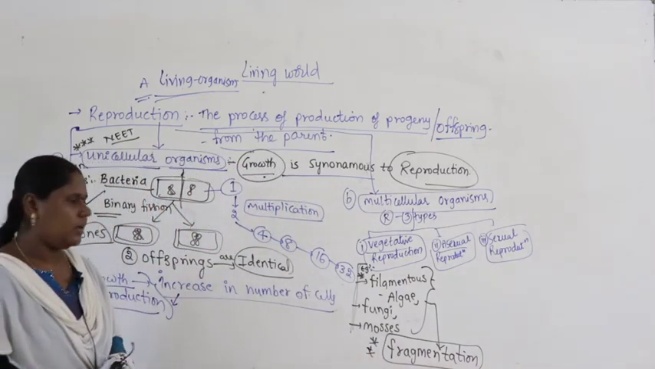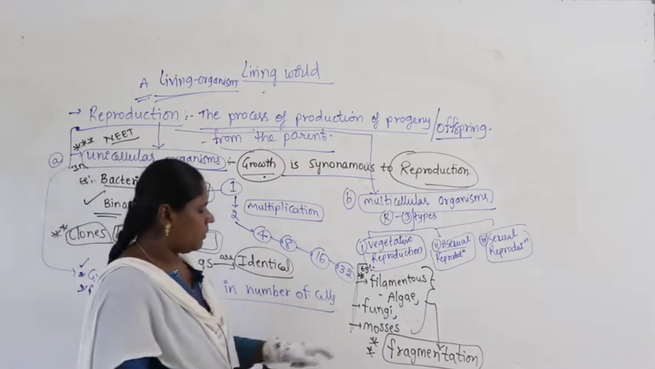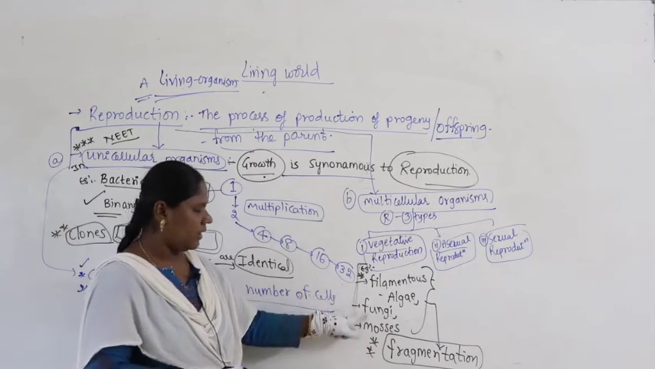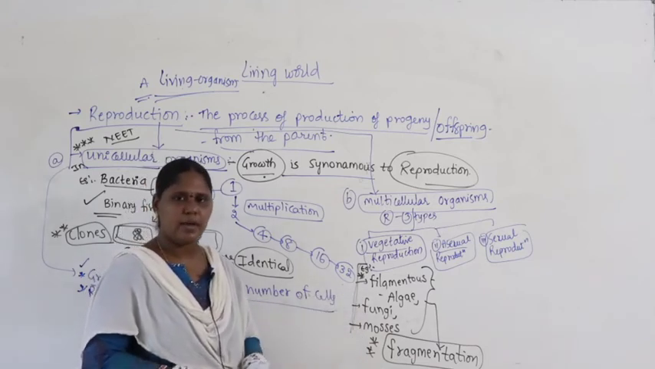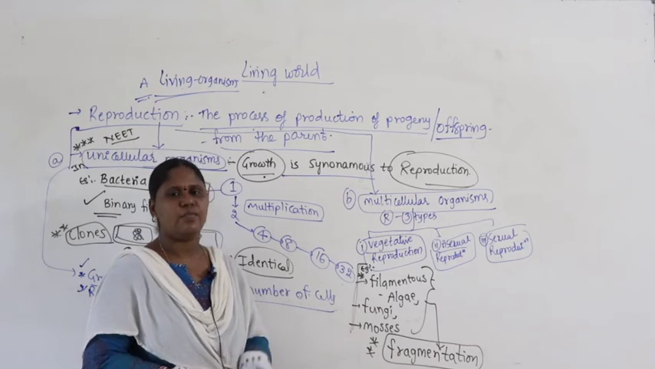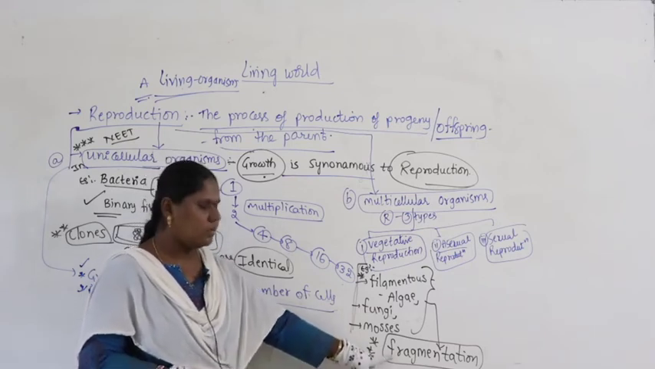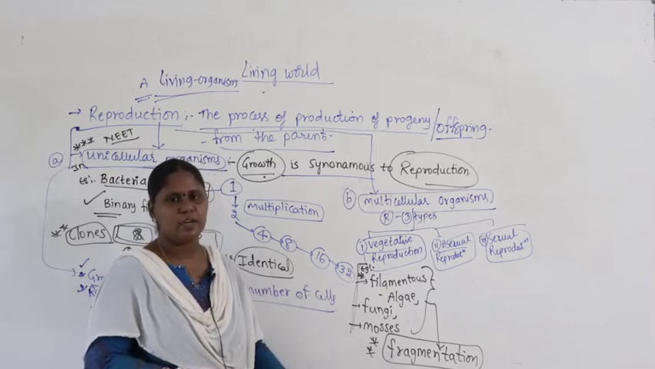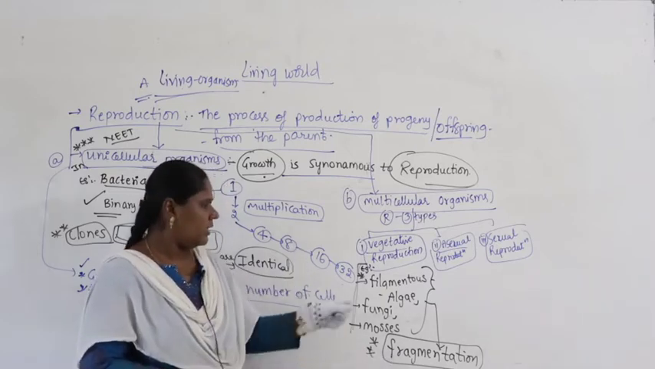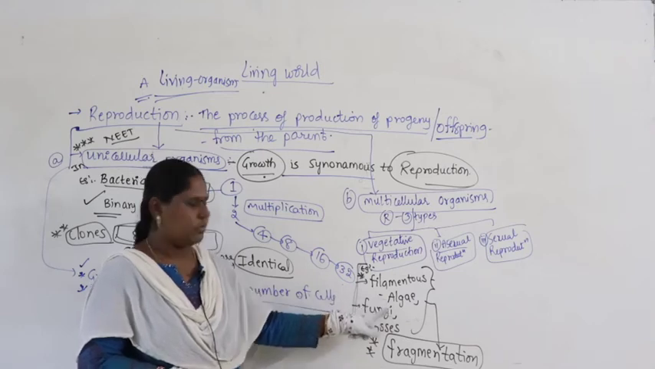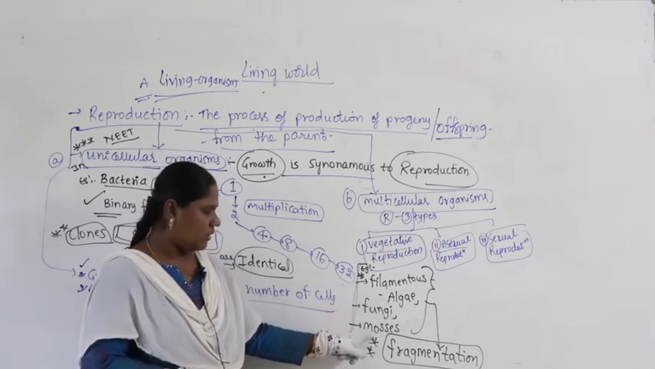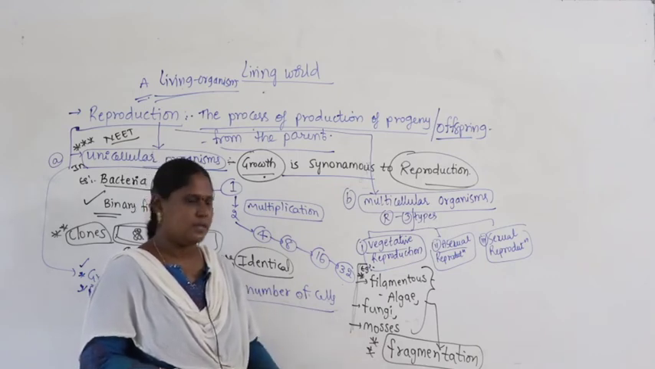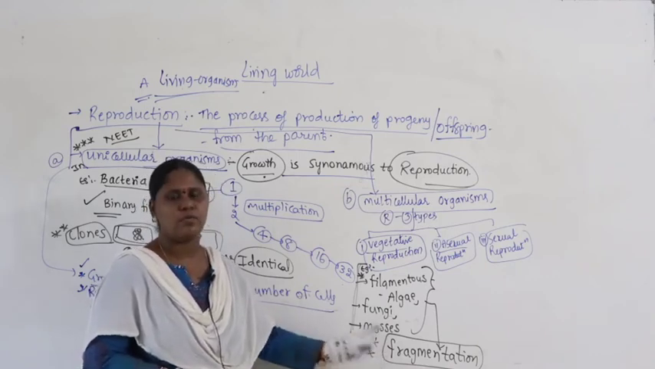What is meant by fragmentation? Any part of the plant or part of the algae or fungi or a moss gets broken and separated, and wherever it falls, that itself develops into a new organism. That is called fragmentation. Fragmentation means broken parts. Any broken part from algae, fungi or moss that develops into a new organism is the process called fragmentation.